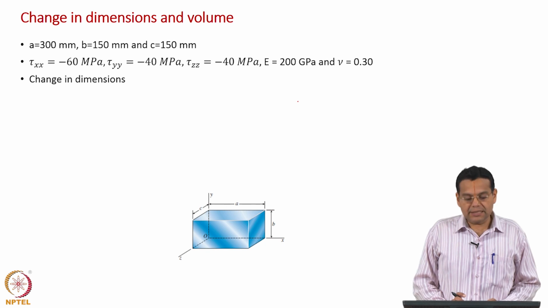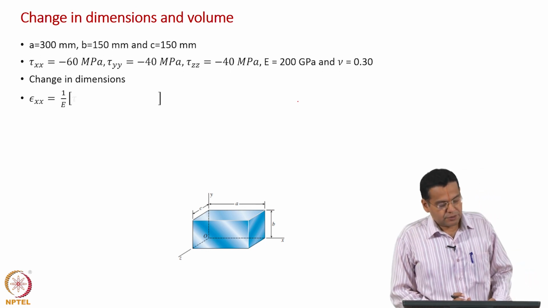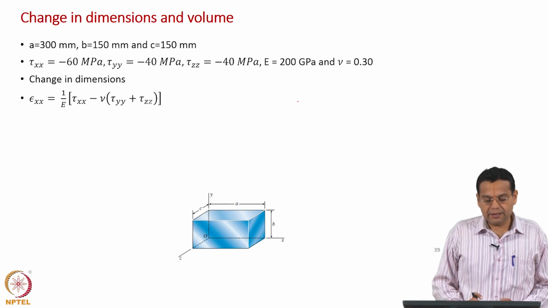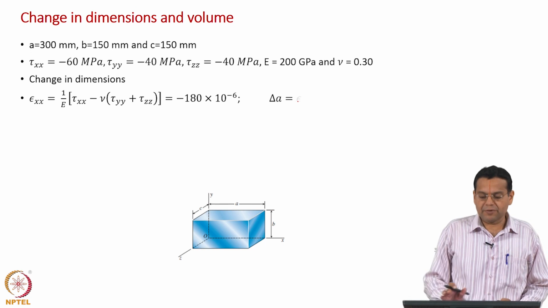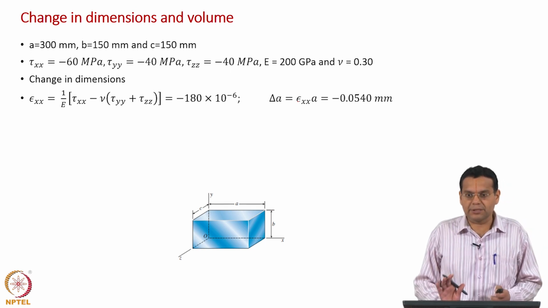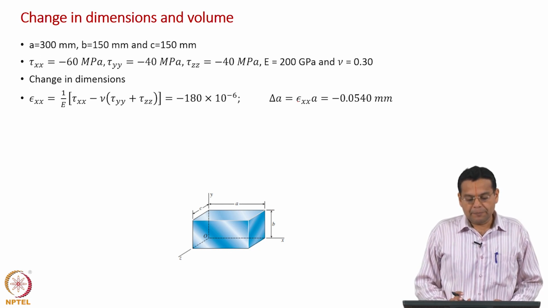To find out the change in dimensions, we will have to find out the strain, the normal strains. So, epsilon xx is equal to the expression which we have derived in terms of the 3 normal stresses. So, all the values are available. As I told you, these examples are not conceptually difficult, simple substitution examples. So, simply substitute, we will get minus 180 into 10 power minus 6.